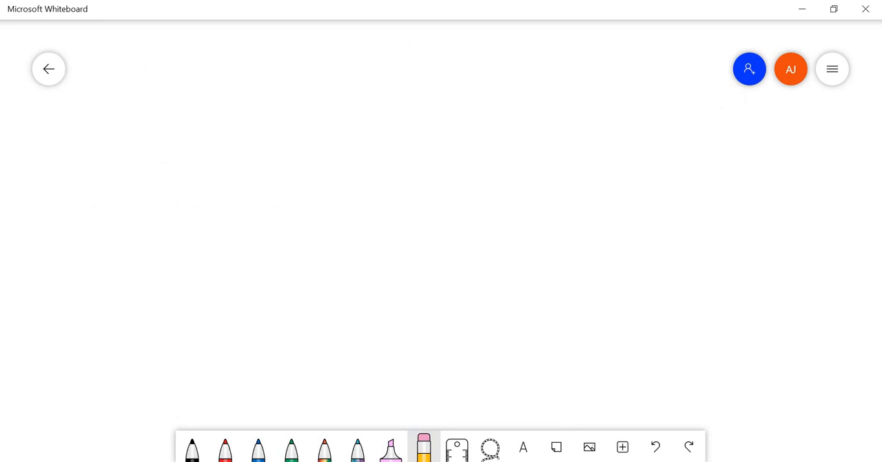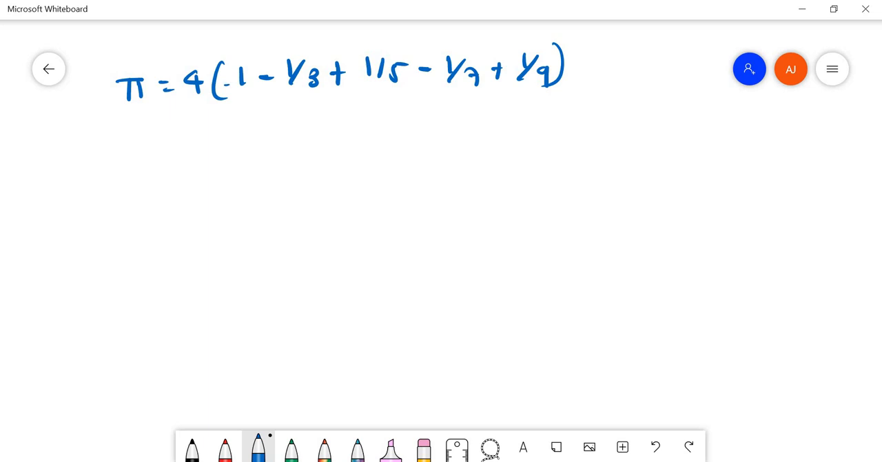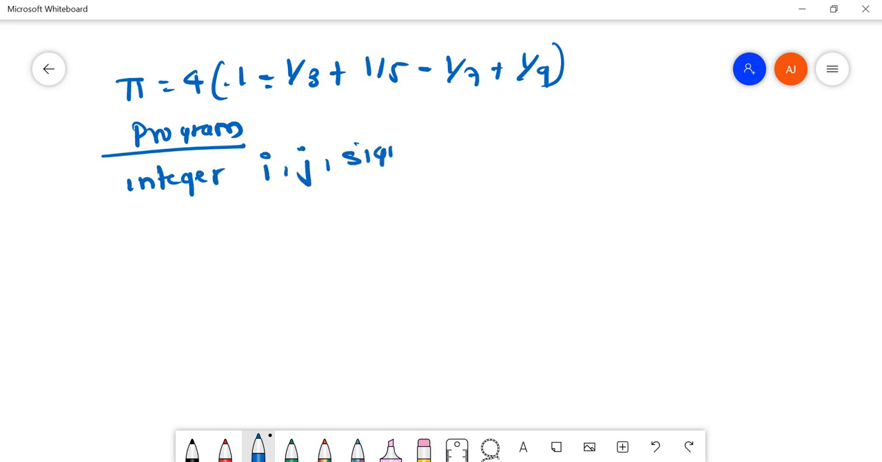The series was pi equals to 4 times (1 minus 1 by 3 plus 1 by 5 minus 1 by 7 plus 1 by 9). You can see that a plus is followed by a minus here. So I'll write the program in Fortran. I hope you know the basic program of Fortran. I'll declare i, j and sign as integer variables, and pi equals 0 as real. I'll also initialize the value of j as 1 and the value of sign as 1.